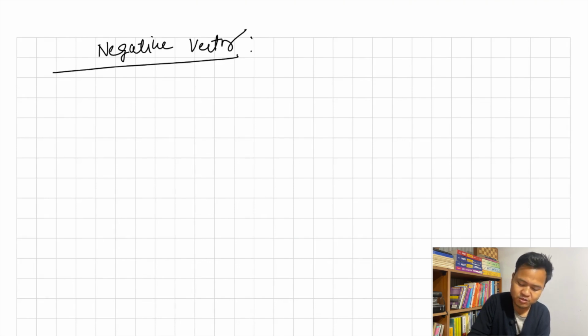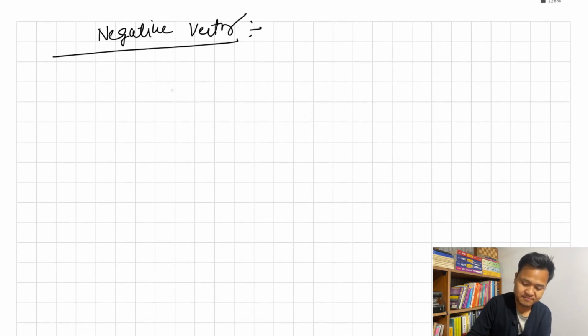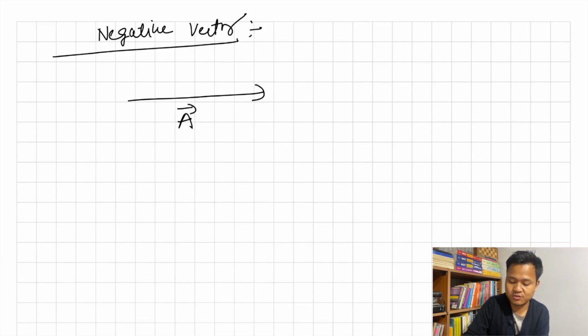Okay, so moving on, next you have the negative vector. Now what happens when a vector becomes negative? Suppose I have a vector a bar pointing towards the positive x-axis, and let's say its magnitude is 10.